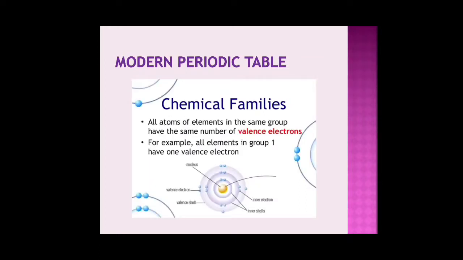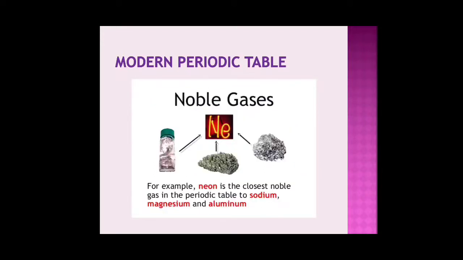So what is the special character of group 1 elements, that is, alkali metals? Alkali metals have 1 valence electron in their outermost orbit. And all the elements of group 1 try to attain a noble gas configuration.